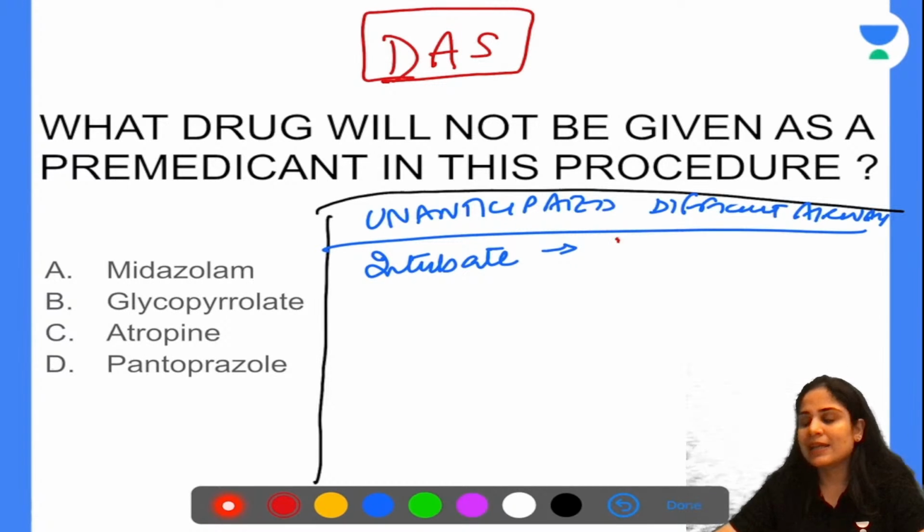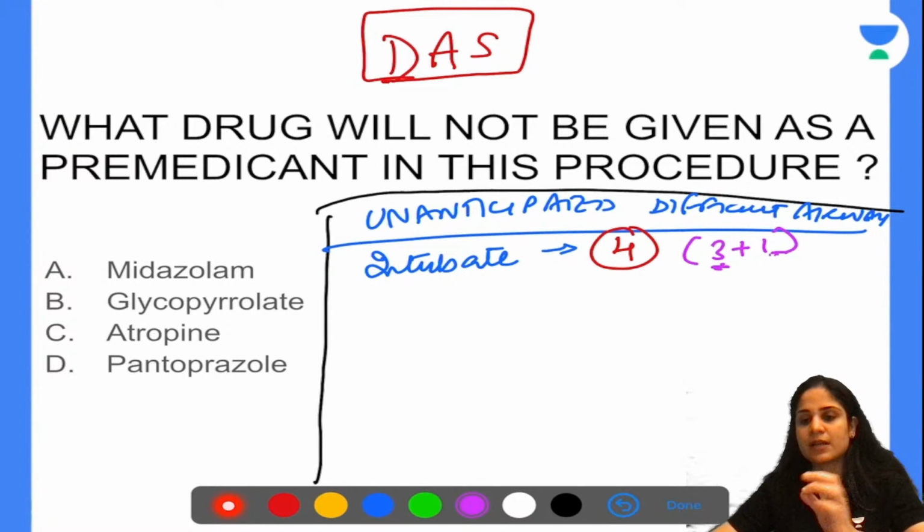Because 3 intubations can be done by anyone, but the last intubation should be done only by the senior most person in the OT. So actually the number of attempts allowed at intubation is 4, but I remember it as 3 plus 1 because that plus 1 means the last should be tried by the senior most person in the OT.